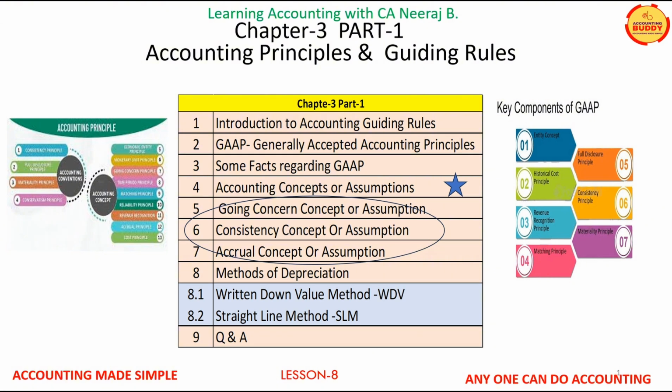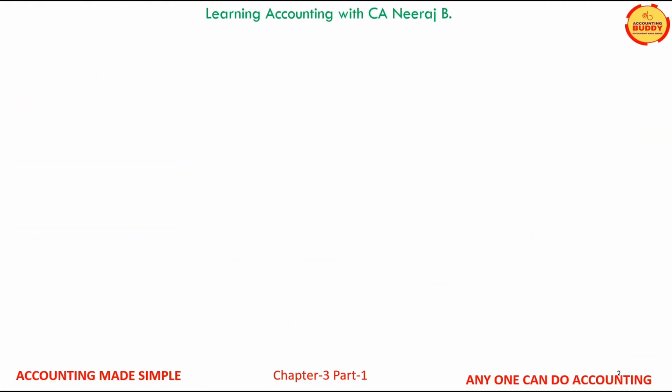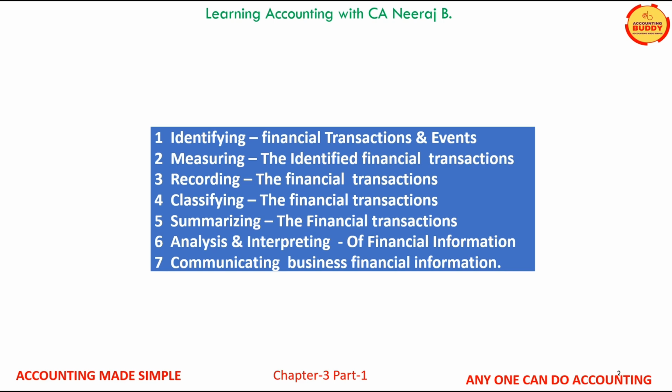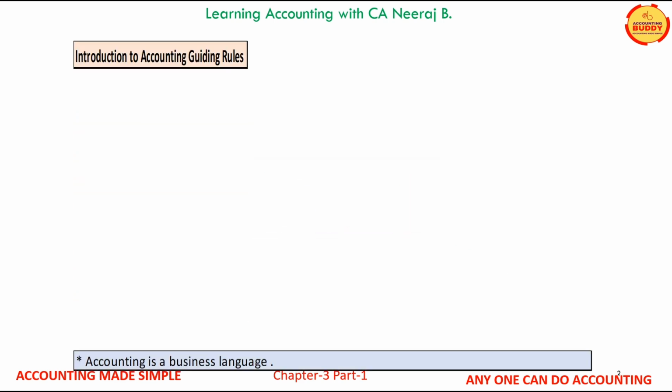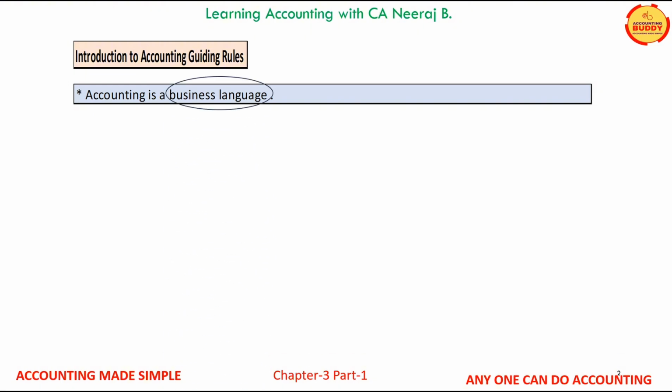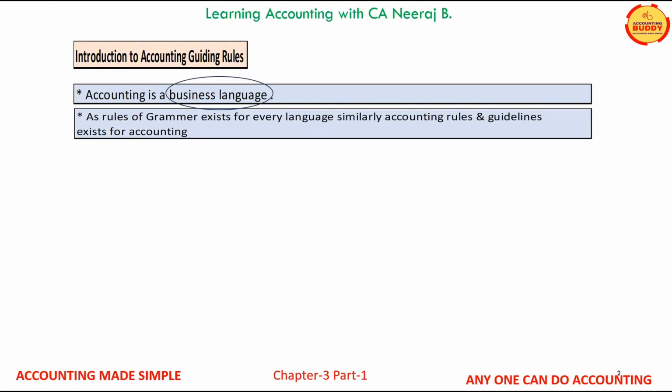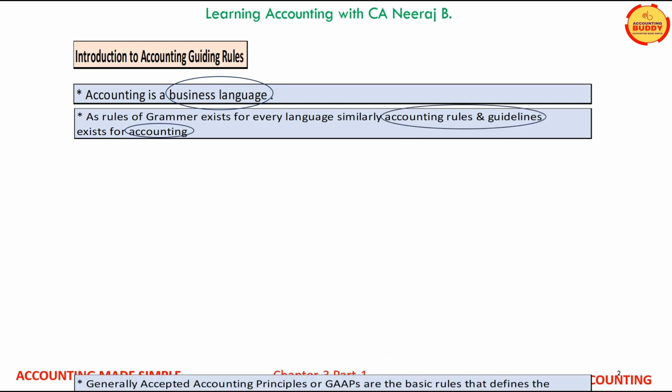Let's start. In Chapter 1, Introduction to Accounting, we learned the objectives of financial accounting and its 7-step process. Now, in order to follow the accounting process, we need some rules and guidelines which are universally acceptable. We all know by now that accounting is a business language. As rules of grammar exist for every language, similarly accounting rules and guidelines exist for financial accounting.